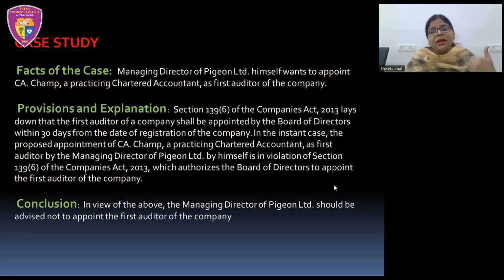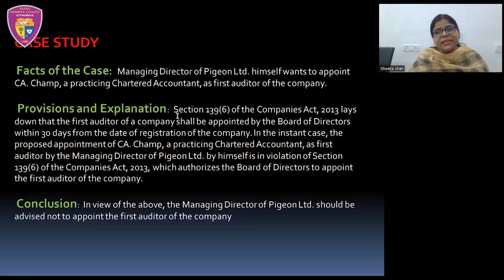That is the appointing authority, as we know, that is the board of directors, that the board of directors shall appoint the first auditor of a company other than a government company. So again, here we will go through the provisions and then we will go through the explanation. See here, section 139 subsection 6 of the Companies Act 2013 lays down that the first auditor of a company shall be appointed by the board of directors within 30 days from the date of registration of the company.